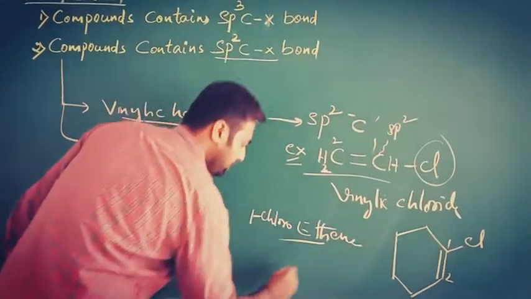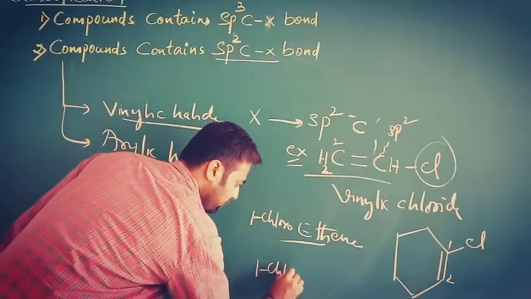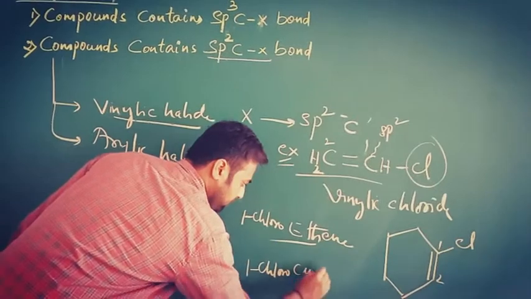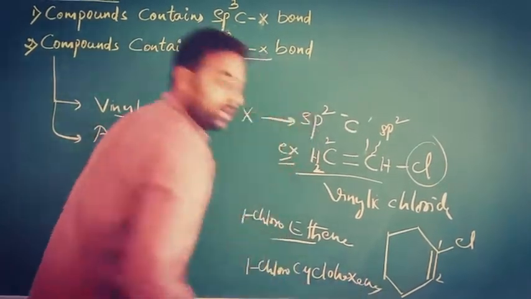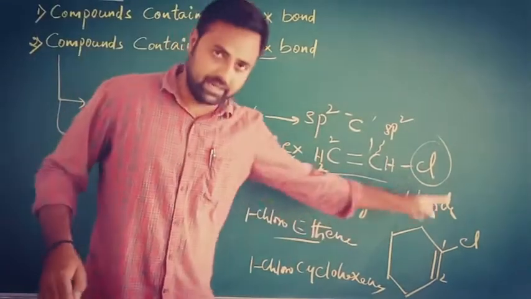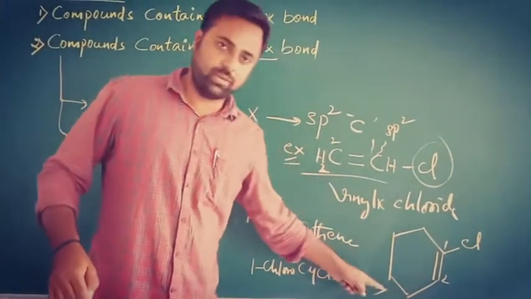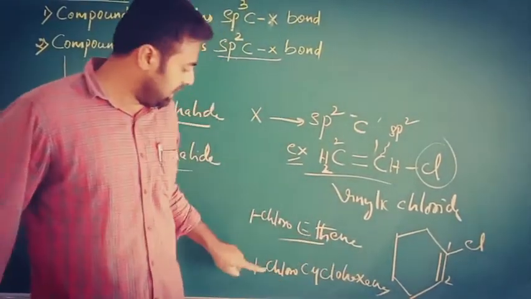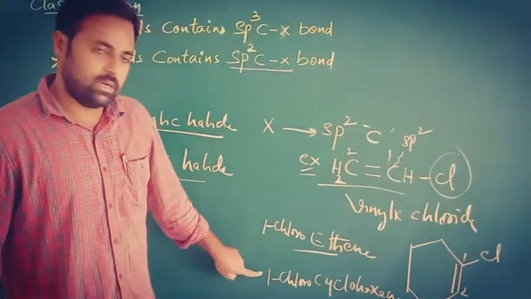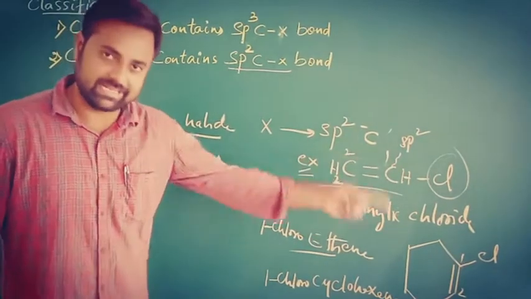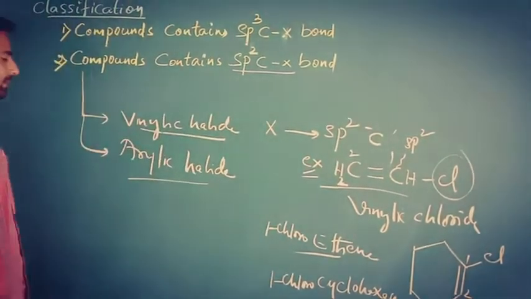The name of this compound is 1-chlorocyclohexene. This is a cyclic ring. Cyclohexene is the root word with suffix, and 1-chloro is the prefix, the actual substituent. So this is the IUPAC name of that compound, and it is an example for vinylic halide.